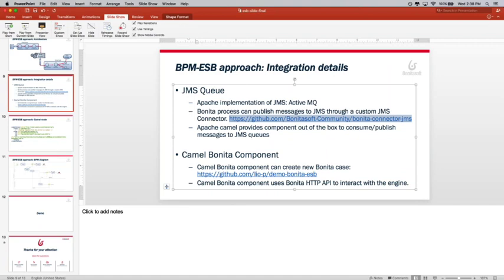You will have a first version of the Bonita connector JMS, which is available on the community. And on the second link, you can access the Apache components that can interact with Bonita. Other than that, if you want to actually install a JMS server on your machine, it's pretty easy. You go to ActiveMQ, and then it's a two-step installation procedure.